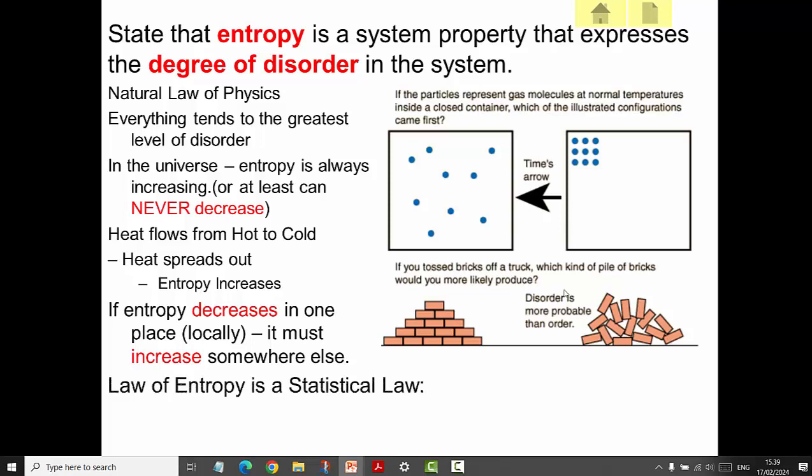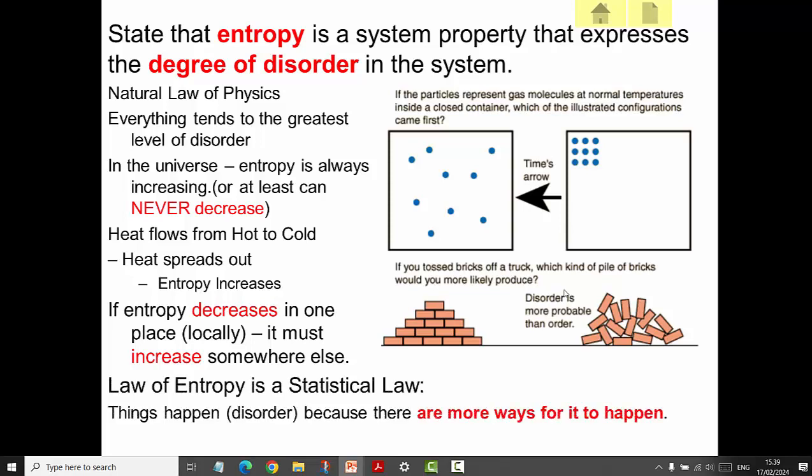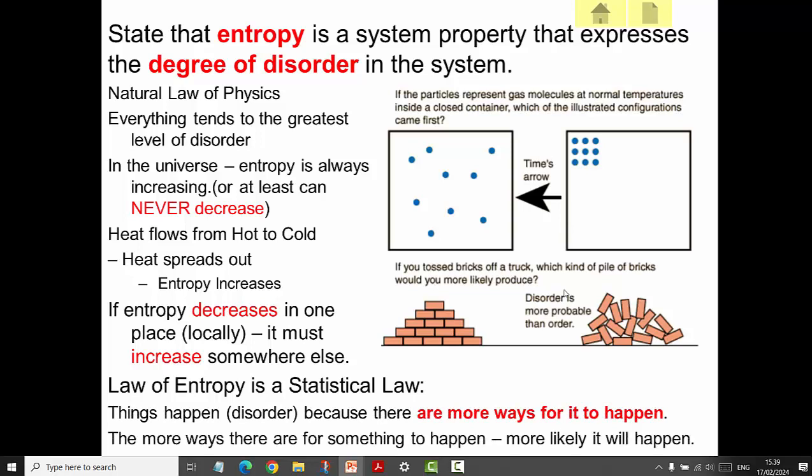So in other words, the law of entropy is a statistical law. Things happen where you get disorder because there are more ways for it to happen. And the more ways there are for something to happen, the more likely it will happen.